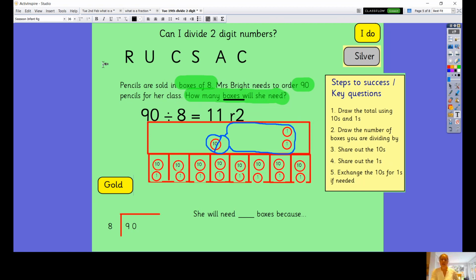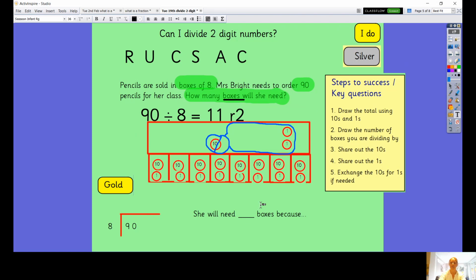Now, that's solving the problem. I've done that. The next thing I have to do is answer the question. Now the question was how many boxes will she need? It wasn't, if she spreads the pencils out into boxes of 8, how many pencils will there be? There wasn't anything about that. It was how many boxes will she need? And if you thought, oh, she needs 11 boxes, and you popped 11 in there, good try, you got the answer right to the calculation, but not the answer to the question. The answer was how many boxes.